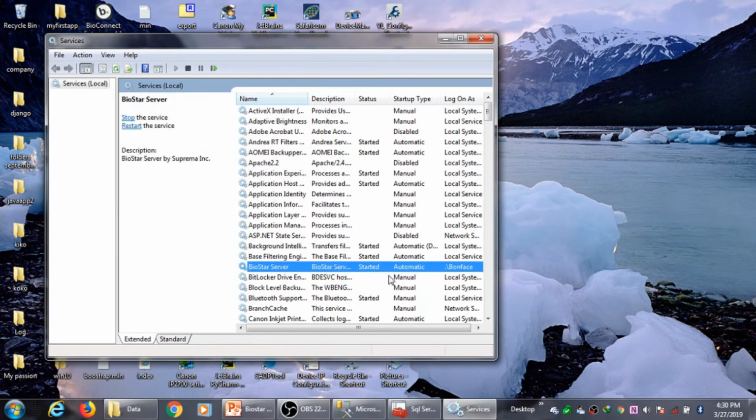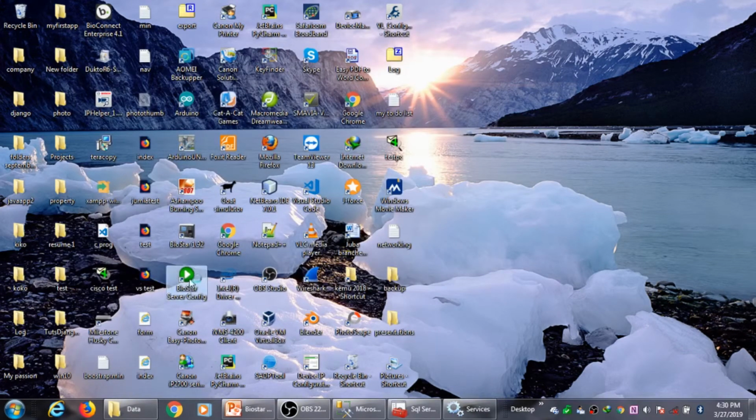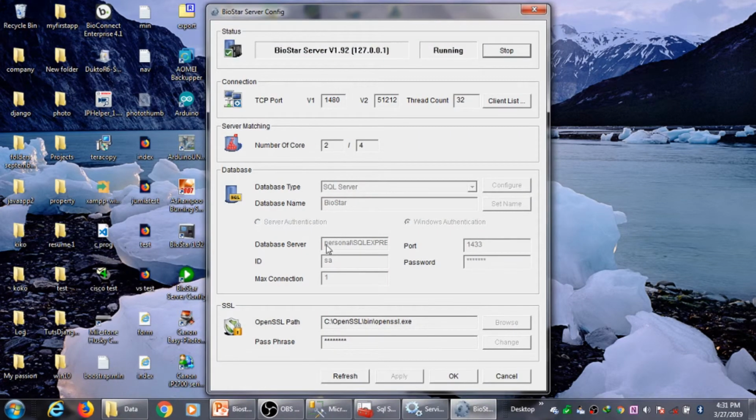Yeah, it has started, and yes, it's running. See, our database server is now at the new instance.